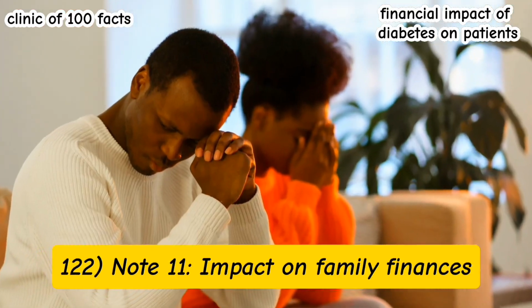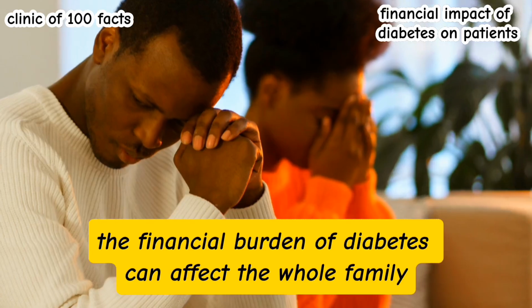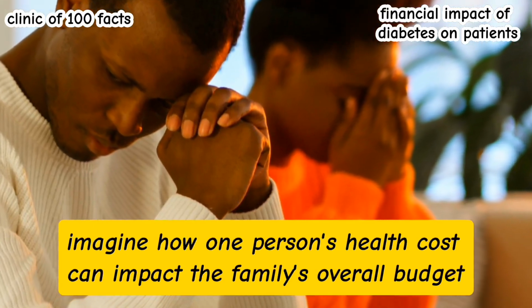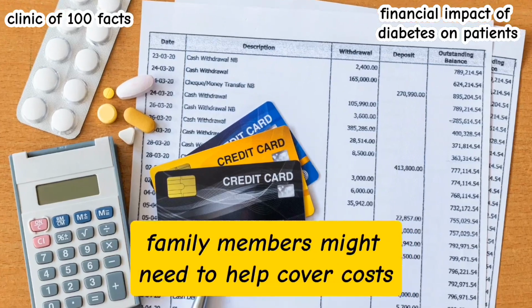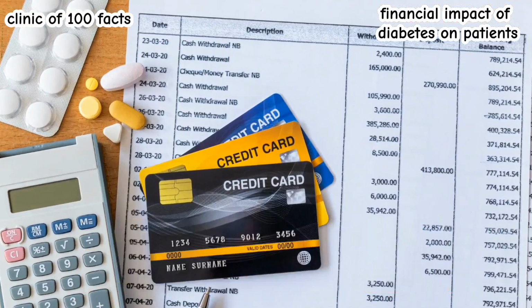122. Note 11. Impact on family finances. The financial burden of diabetes can affect the whole family. Imagine how one person's health costs can impact the family's overall budget. Family members might need to help cover costs or adjust their spending to support a loved one with diabetes, affecting everyone's finances.